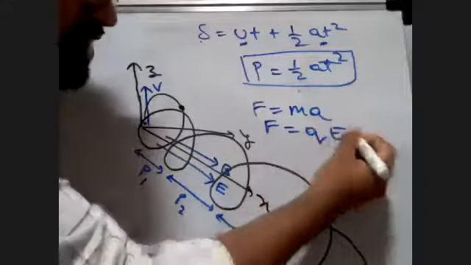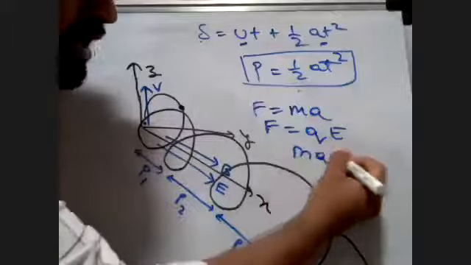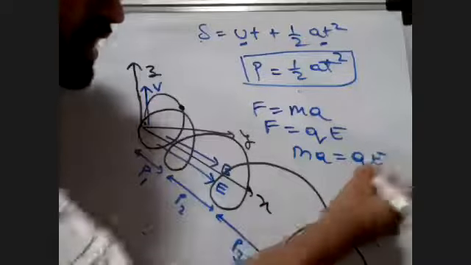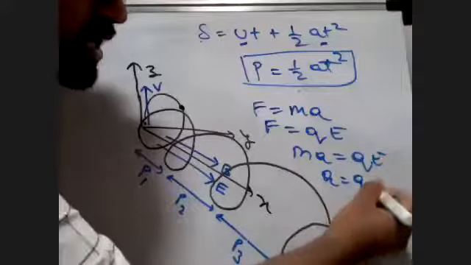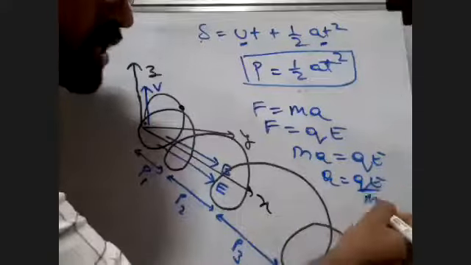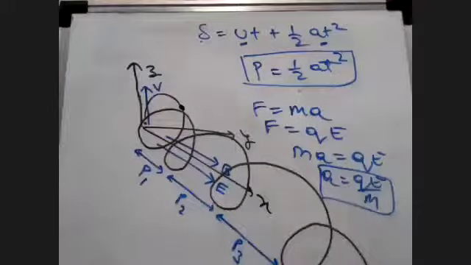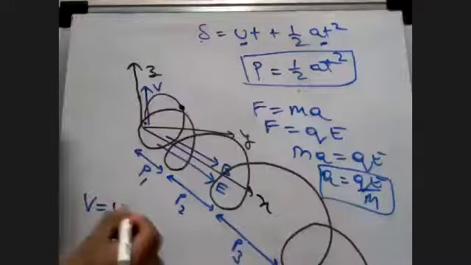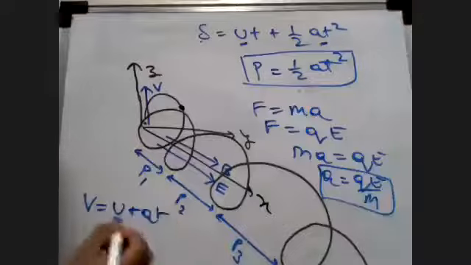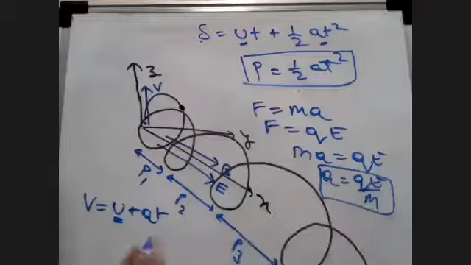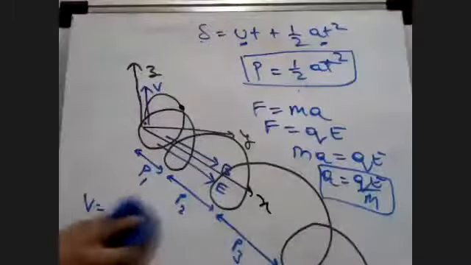So ma equals QE, and in that case, a is equal to QE upon m. Similarly, you can find out velocity. You can use the formula v is equal to u plus at. Please apply u as 0, apply the formula for a, and you will get QE into t upon m. Some tricks I have told you. This is how you derive it. Keep this in your mind. It will help you a lot.